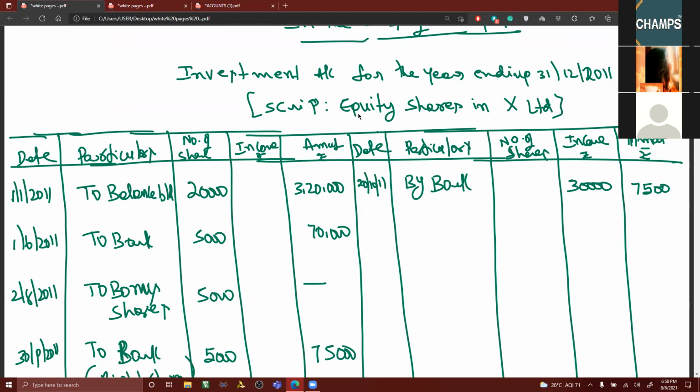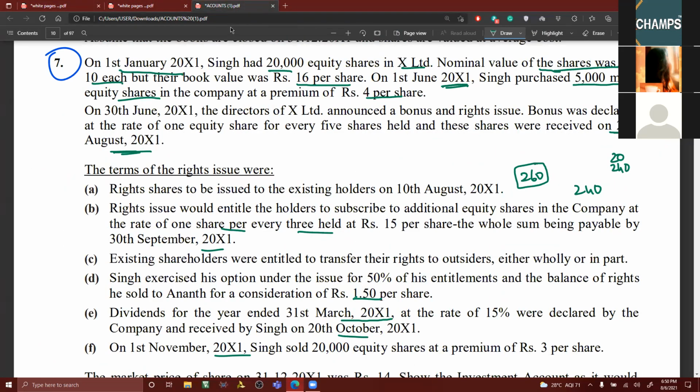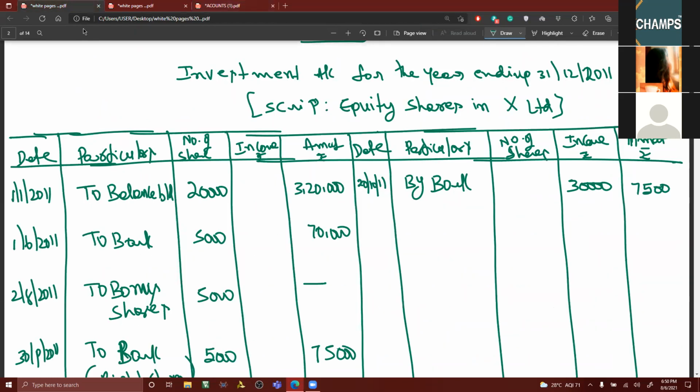Then after that, you have to go for sale proceeds now. On 1st November, Singh sold 20,000 equity shares at a premium of rupees 3 per share. Premium is 3 rupees, so with the face value of 10 rupees, 10 plus 3 is 13 rupees. 20,000 into 13, how much is that? 2,60,000. How many shares have been sold? 20,000 shares have been sold.